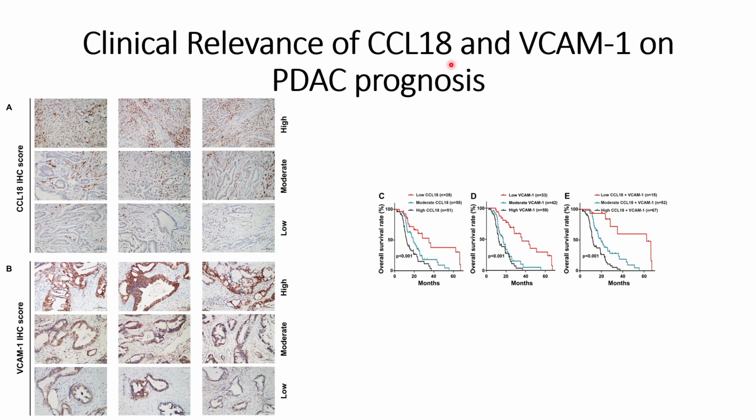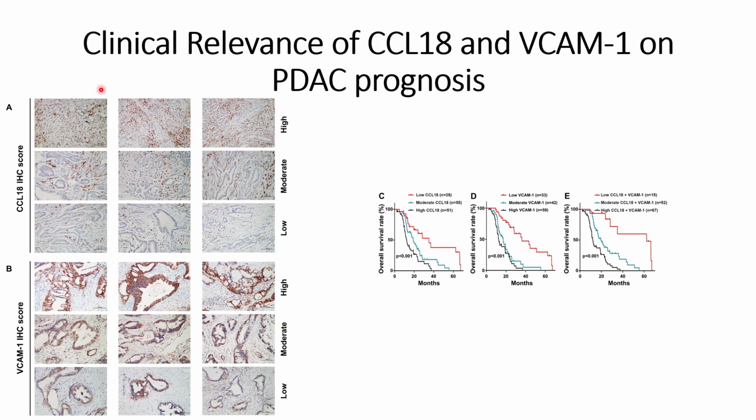So after validating these VCAM results, the researchers need to check whether these observations of VCAM are also visible in clinical pancreatic cancer patient samples. So in order to validate the clinical relevance of VCAM and CCL18, they analyzed 134 pancreatic cancer patient samples, and out of these 134 samples, three samples are shown in panel A and panel B, where we can see that there is a group.